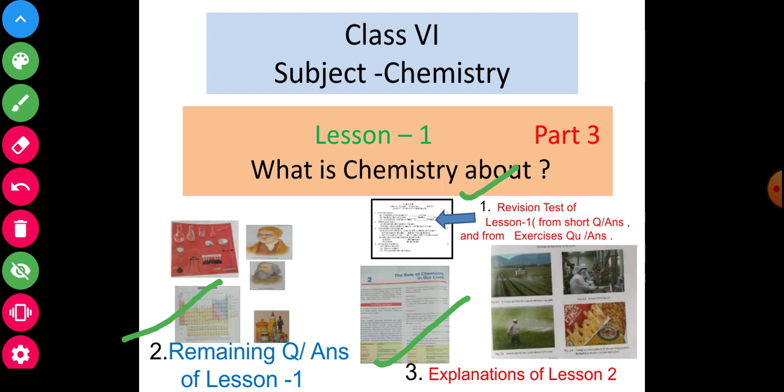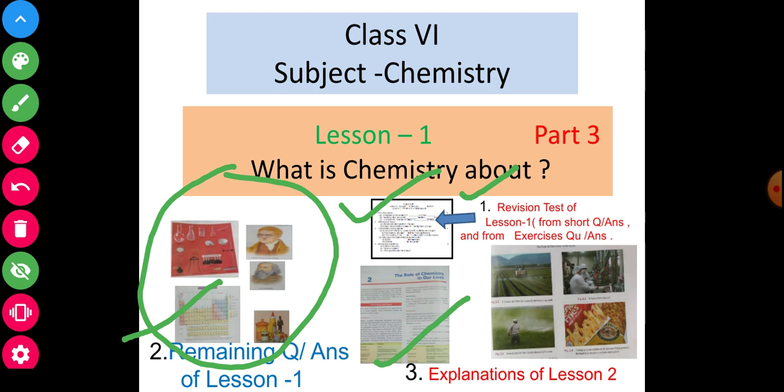Now, the given pictures are related to the topics: first, second and third. The first picture is the revision test of lesson first. And see another, the second, related to the second topic. This picture is about the previous lesson, the remaining question answers of lesson first, long question answers.